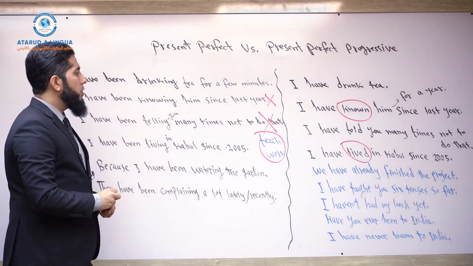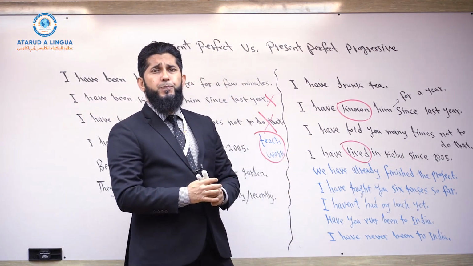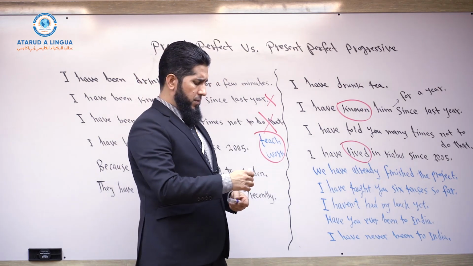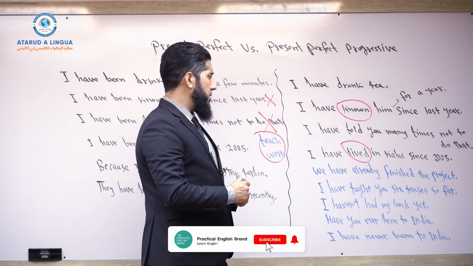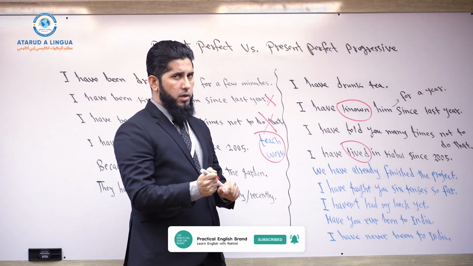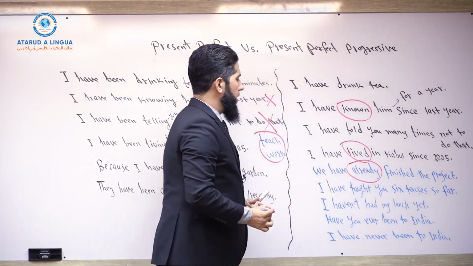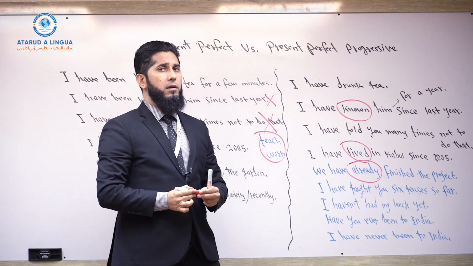Okay. So now present perfect tense. There are some very, very common adverbs of indefinite time that can be used in present perfect tense, and commonly they are not used in present perfect continuous tense. One of them is already. So we have already finished the project. I've already eaten lunch.